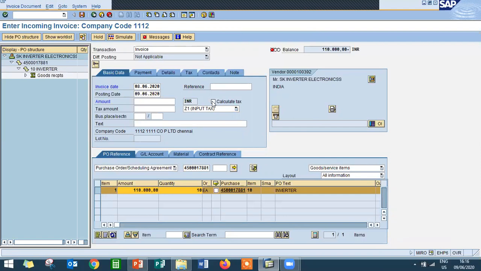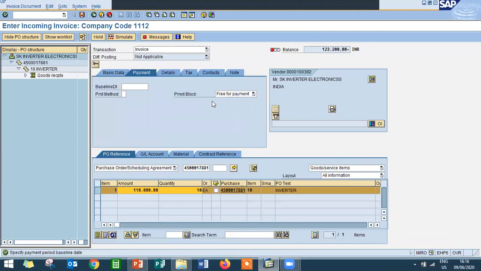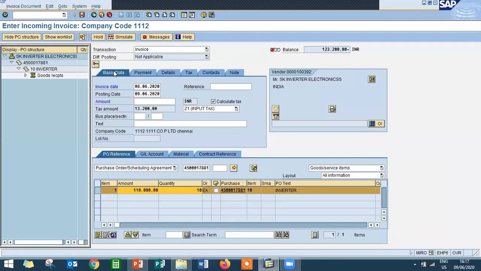Calculate tax. Click on calculate tax. Enter the baseline date. Go to basic data. Enter the amount, 123,200. Press enter.